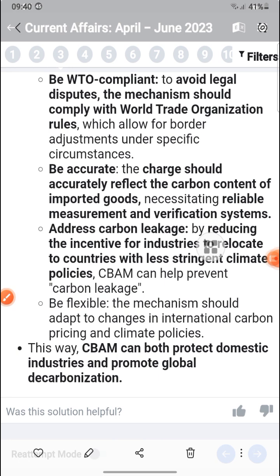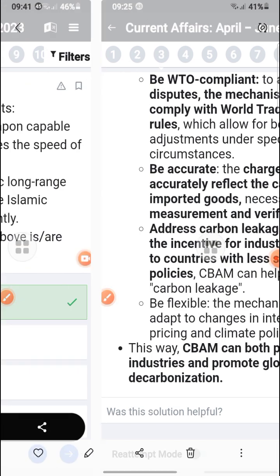It should be WTO compliant to avoid legal disputes, and the mechanism should comply with World Trade Organization rules. The charge should accurately reflect the carbon content of imported goods, and a reliable measurement and verification system addresses carbon leakage.